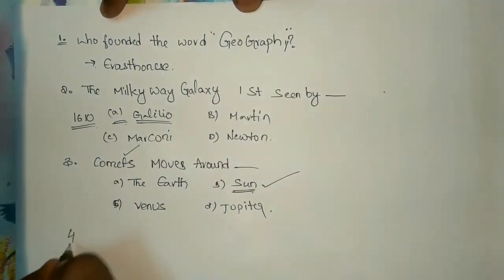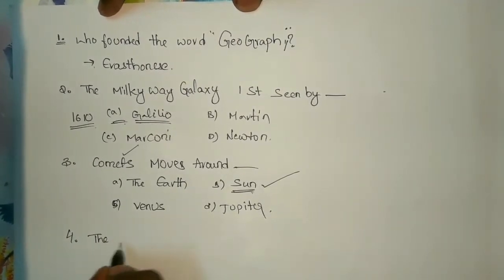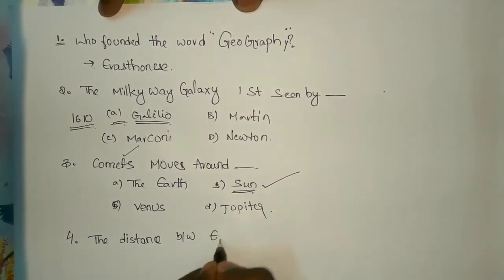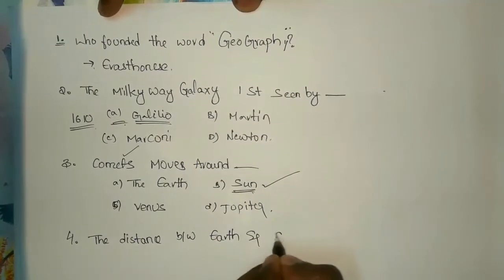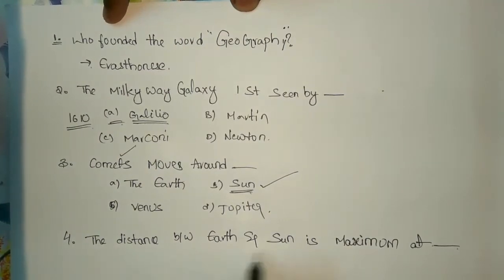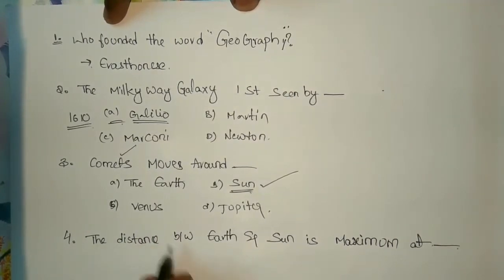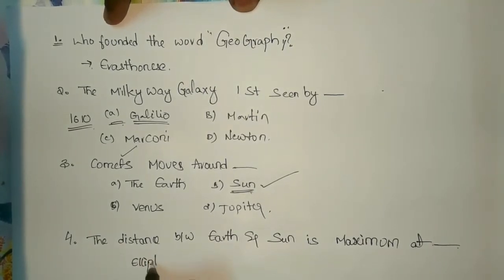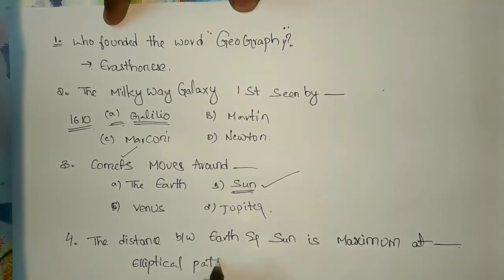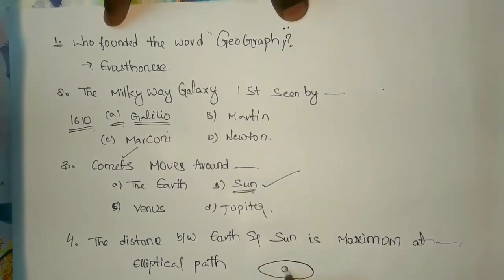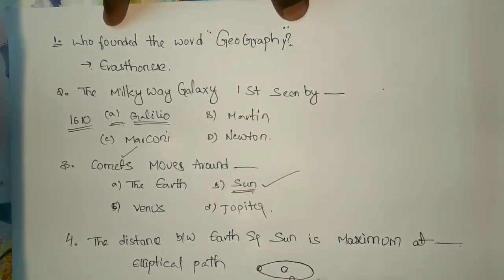Okay guys, and the fourth question is, the distance between Earth and Sun is maximum at? In order to answer this type of question, we have to know about the shape of Earth's orbit around the Sun. The Earth's orbit around the Sun is an elliptical path. The Sun is here, and the Earth moves around the Sun in this direction.